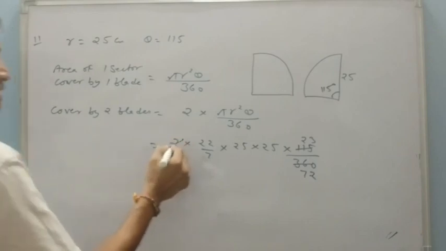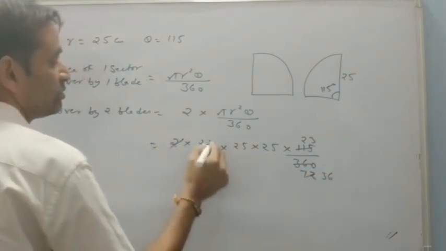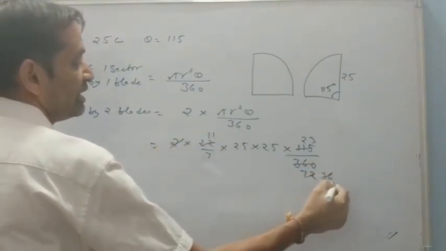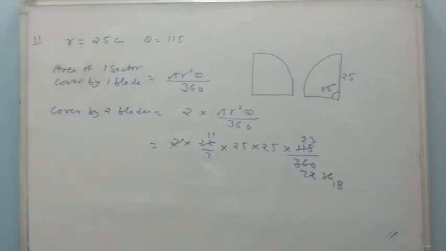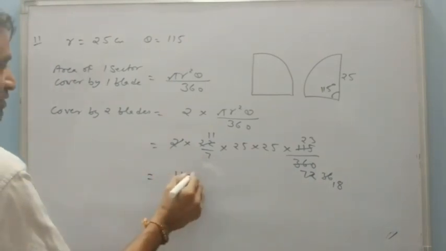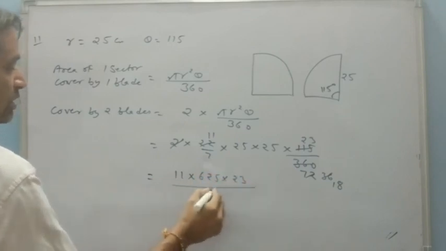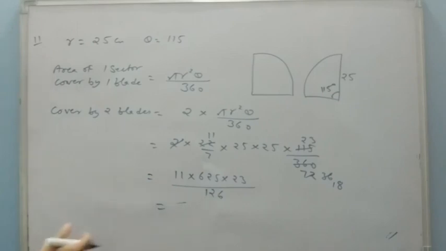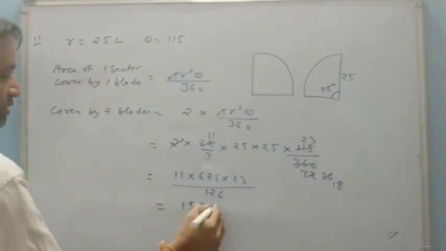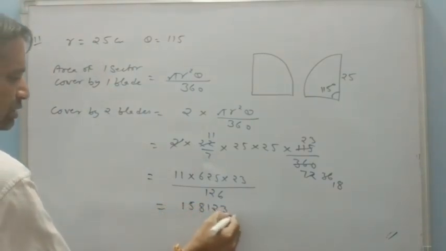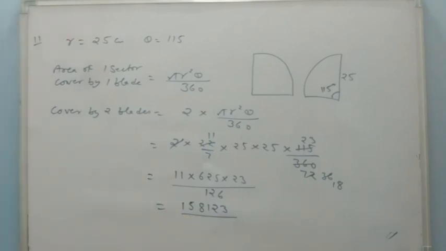From 2 it is 36. From next to this is 11 upon 18 and nothing can be divided now. So we'll just multiply it. This will be 11 into 625 into 23 upon 126. By multiplying it, we will get 158123 upon 25, I think.